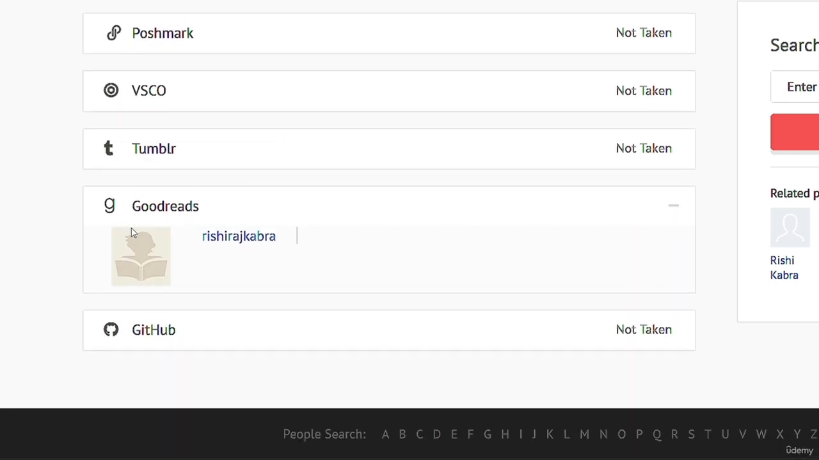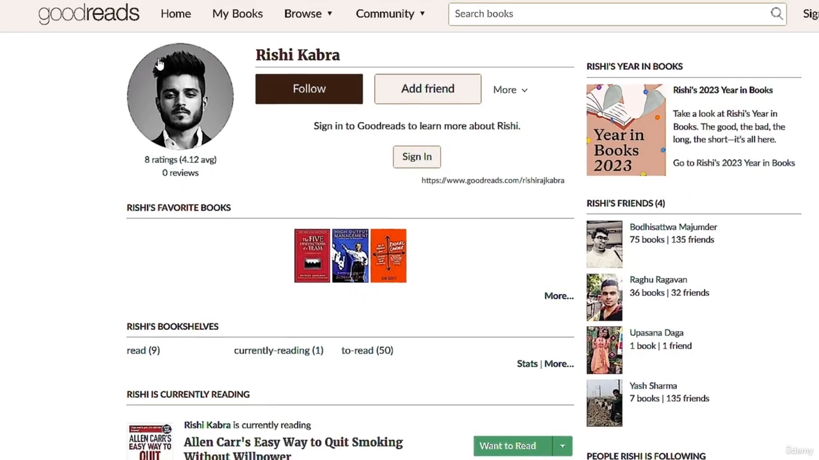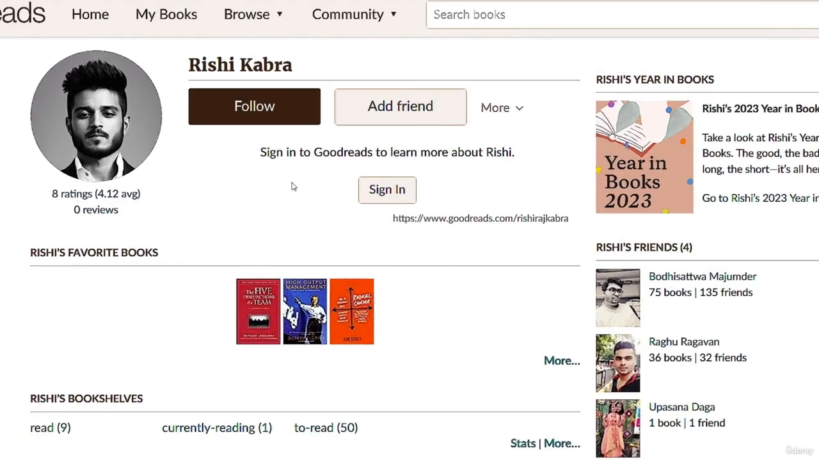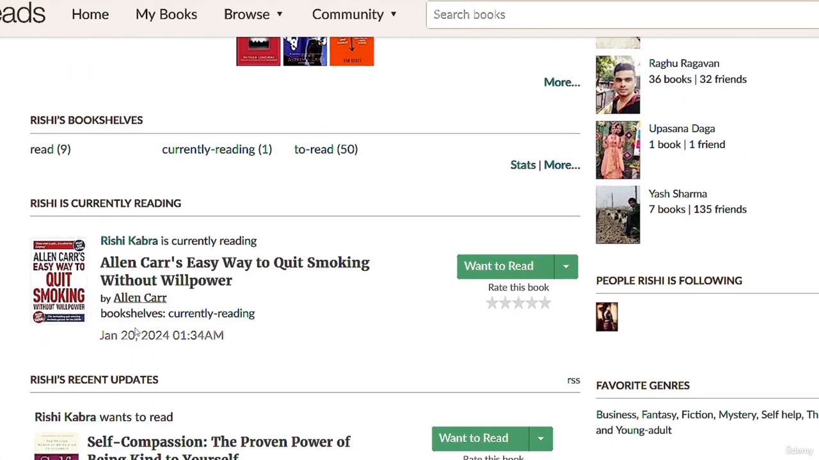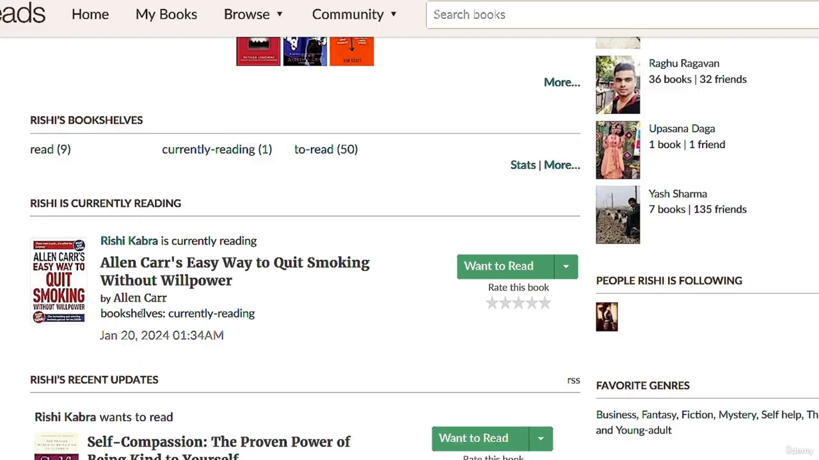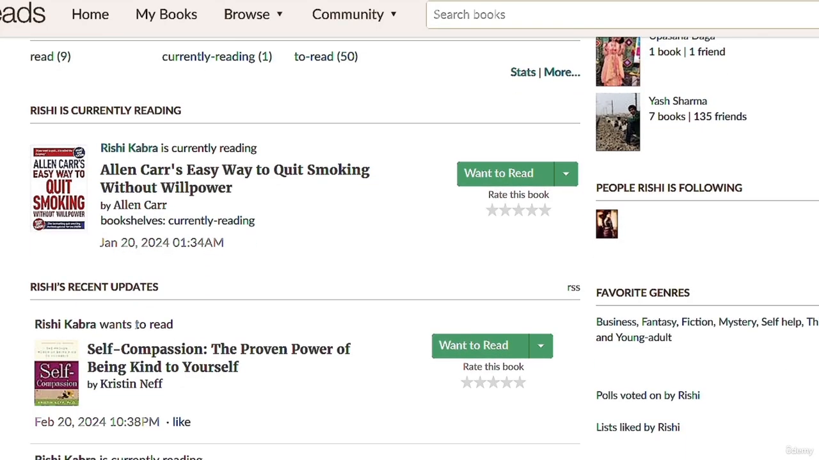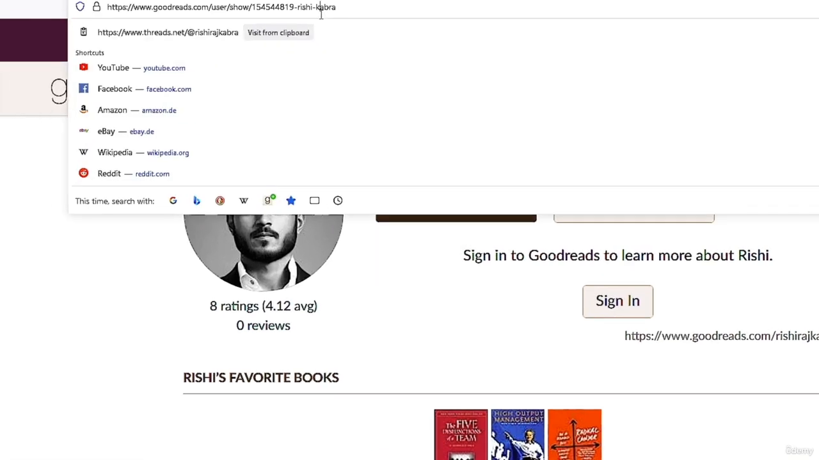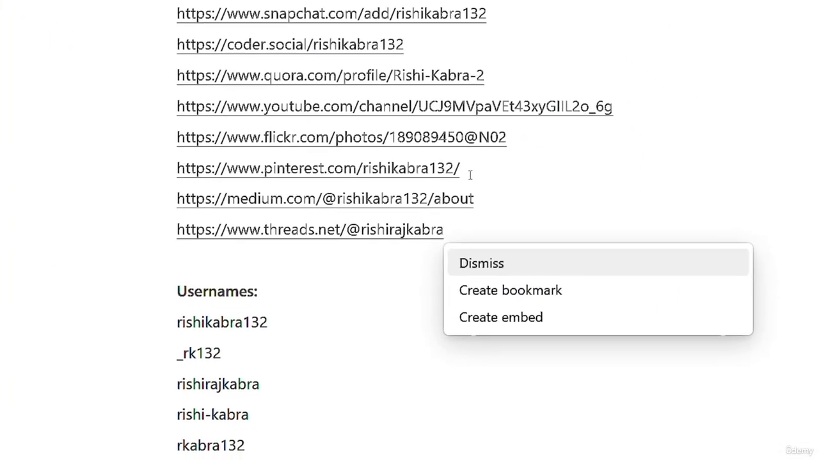Here we can see that he used this username on a website called Goodreads. So I'm going to open it. We can see his profile picture as well, and some of the books that he reads. We can see that the current book that he's reading is this one. We can also see the books that he wants to read and the books that he put in his favorites. So I'm going to copy this URL and put it in here.